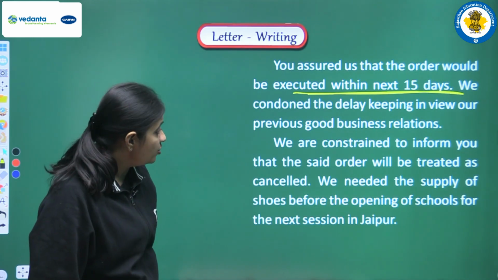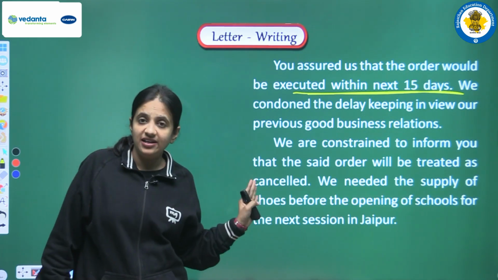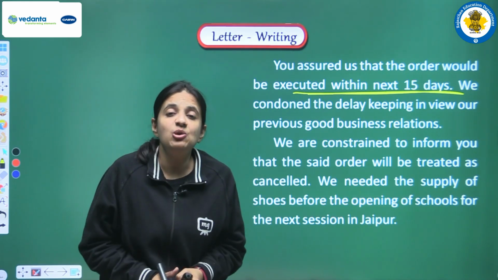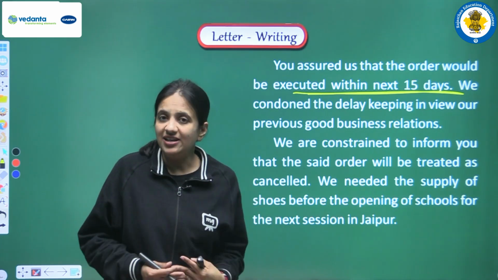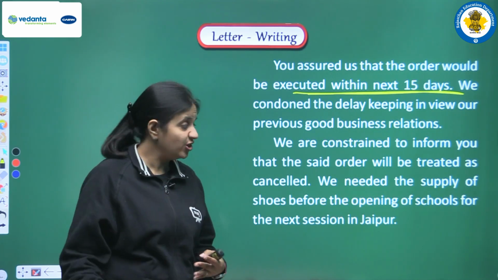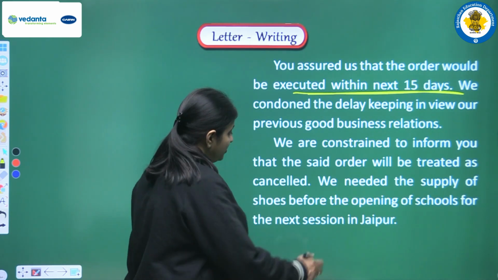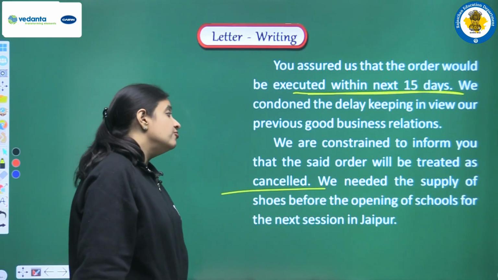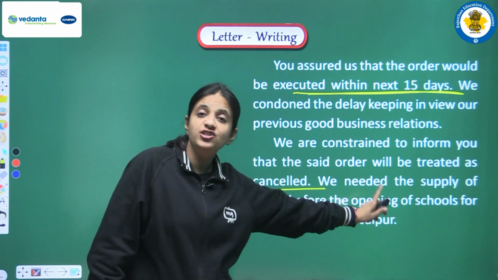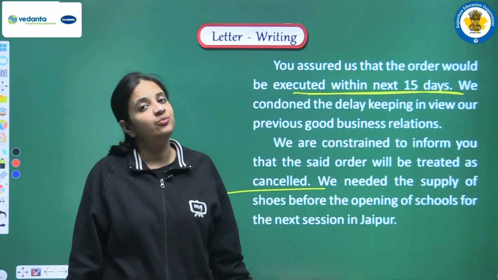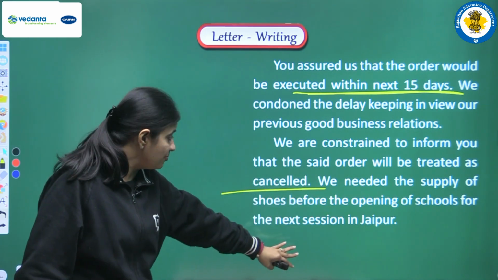We are constrained to inform you that the said order will be treated as cancelled. But now finally, because of so many reminders, still you are unable to deliver the package, still you are unable to execute the order. So finally we have made up our mind about the cancellation of this order. So now we inform you that the said order will be treated as a cancelled order. We needed the supply of shoes before the opening of schools for the next session in Jaipur. And why are we cancelling the order? Because there have been a lot of delays already, and we were actually in need of the supply of the shoes.